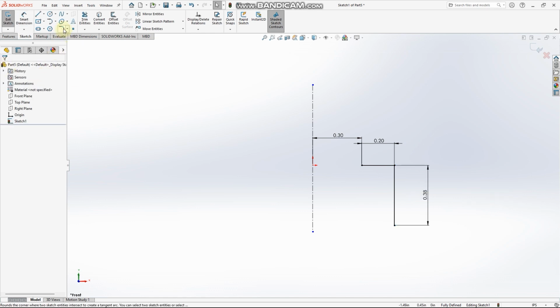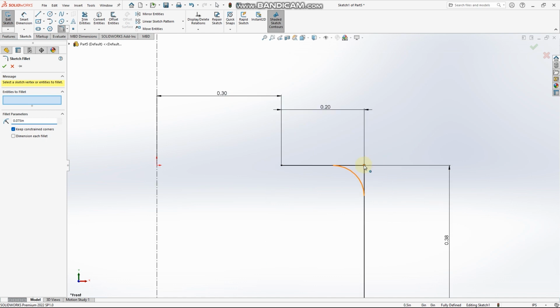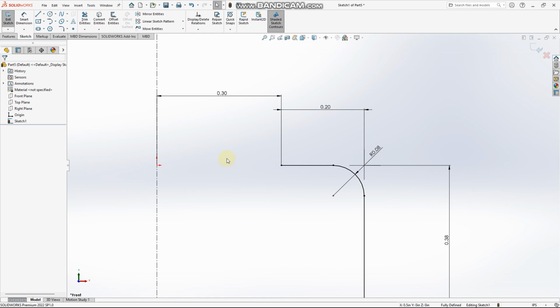Then select Sketch Fillet, and for the radius we type 0.075. Under Entities to Fillet, zoom in, we click on this corner, this point, then we click the tick.